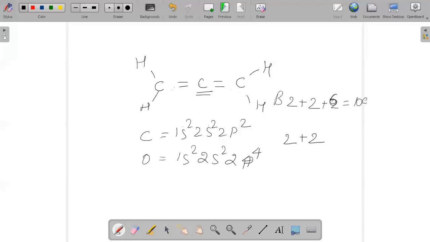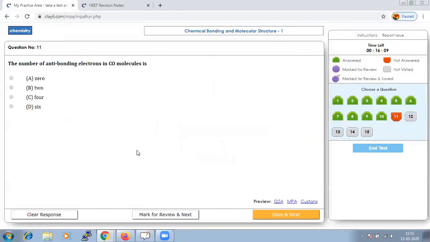This is bonding. In anti-bonding, these two are not able to form, hence you could conclude that we have only 4 anti-bonding electrons. Let us see if it is there in the options. Yes, option C will be the right one.